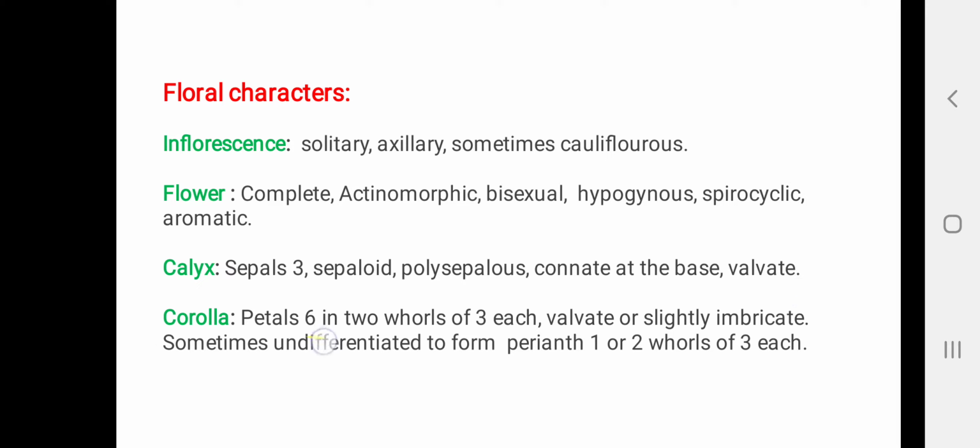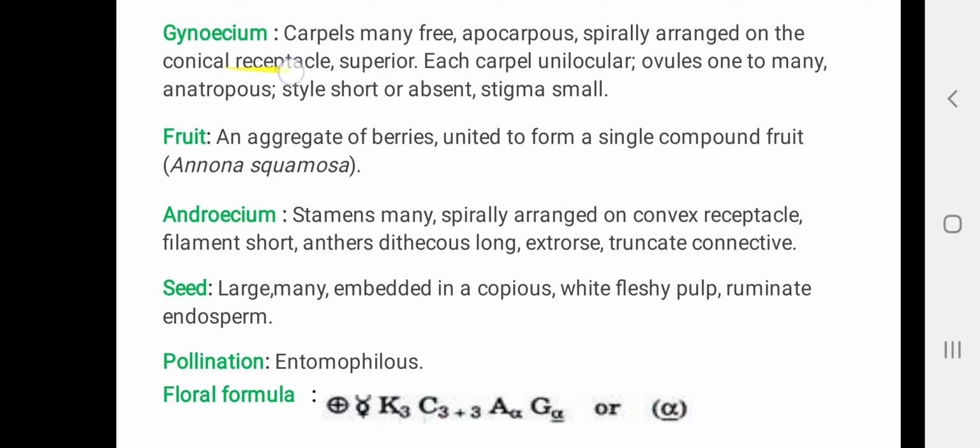Corolla, petals are 6 in 2 whorls of 3 each. It may be valvate or it may be slightly imbricate. Sometimes the calyx and corolla may be undifferentiated to form the perianth. So there may be 2 to 3 whorls of perianth. Now let us look into the gynoecium.